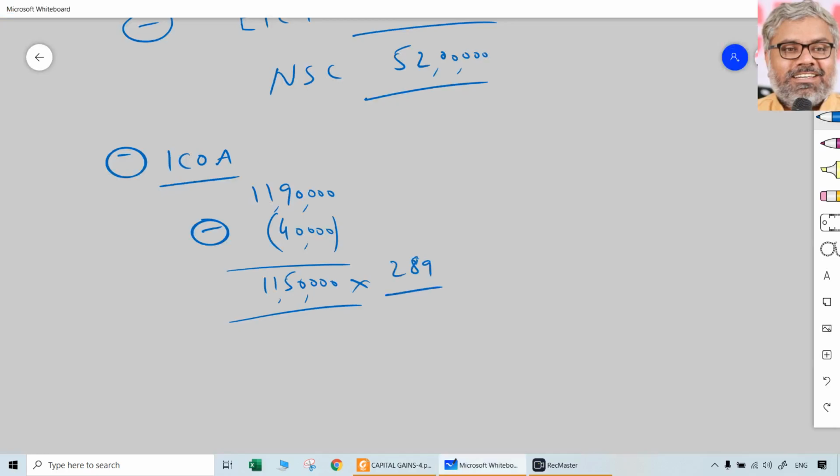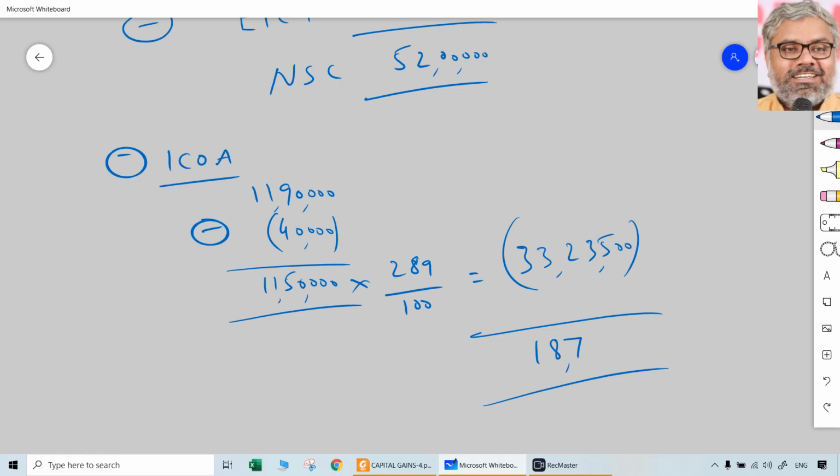Indexation is standard here also, because it is prior to 1/4/2001. So 11 lakhs 50,000 into 289 divided by 100. That comes to how much? 33 lakhs 23,500. Which means, what is the taxable long-term capital gain? 18 lakhs 76,500.